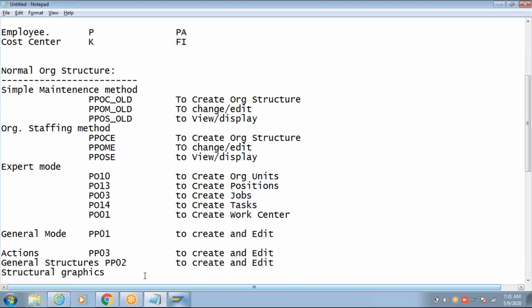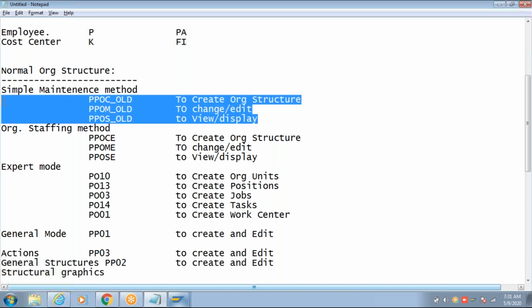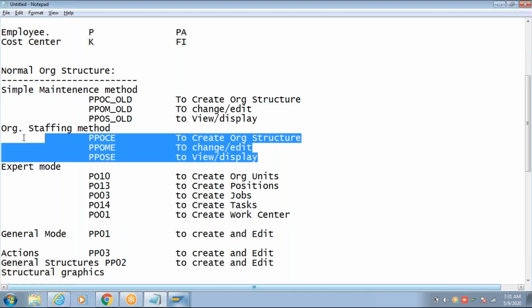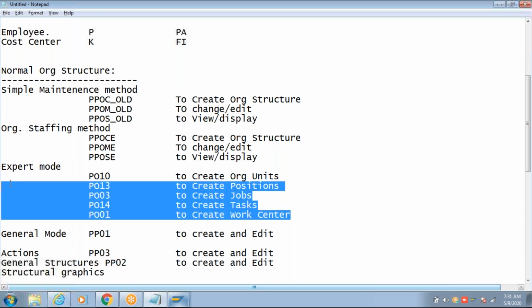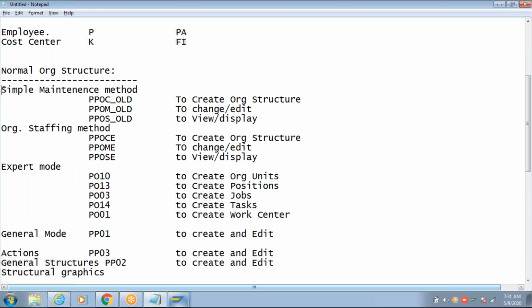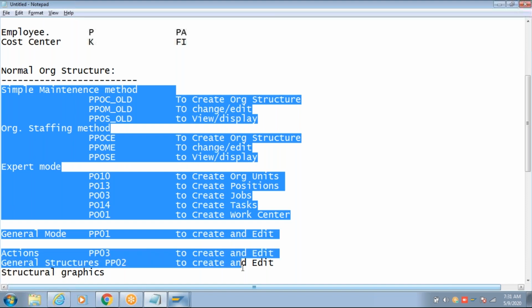Okay, no worries. So first, let's work on the simple maintenance method. As I mentioned earlier, you create an organization structure here, Tata Group. The same organization structure can be edited in this or can be edited here. Once the organization structure is created, you can use any one of these methods to make the changes. As I told you, this method is just a UI, a front end screen. It doesn't hold any data. Using any method, if you are making changes, you are editing the same structure. It's just a different view in different screens and different methods.